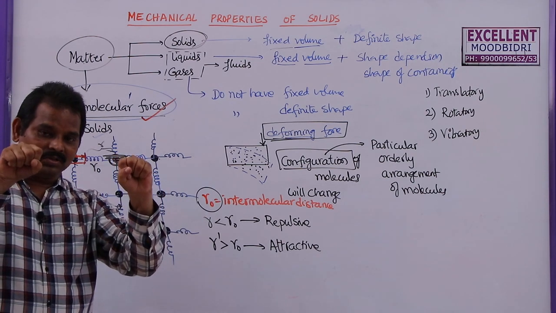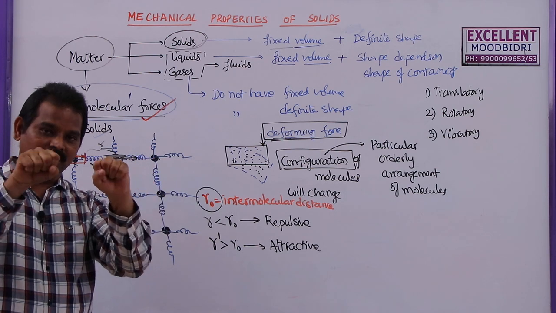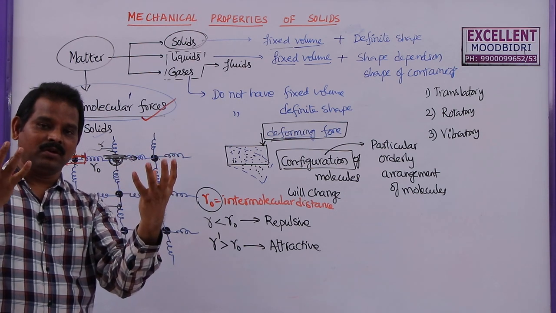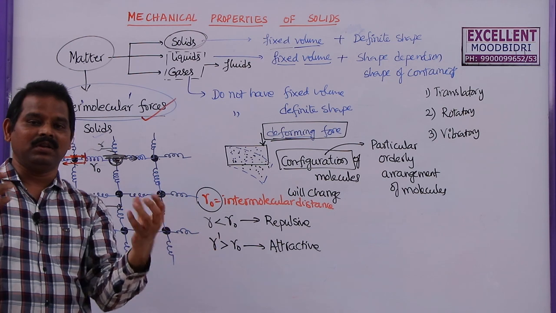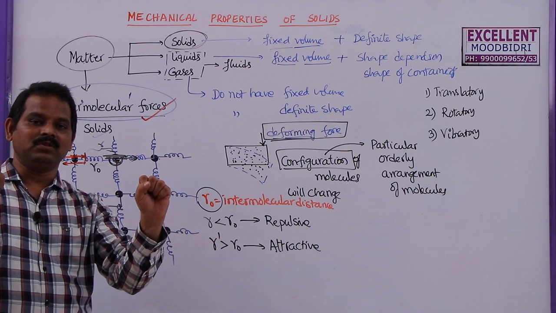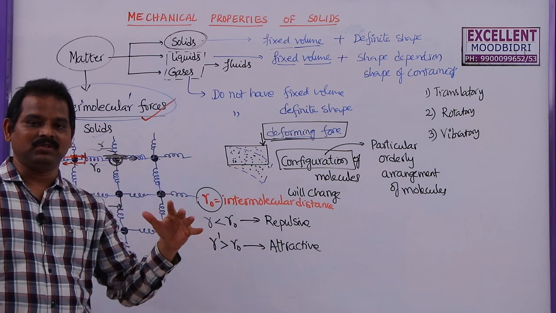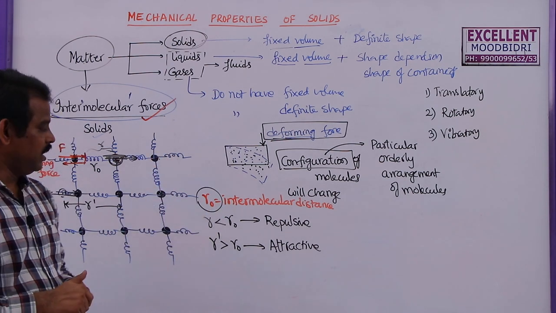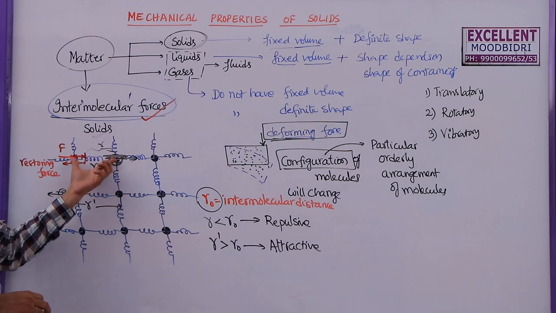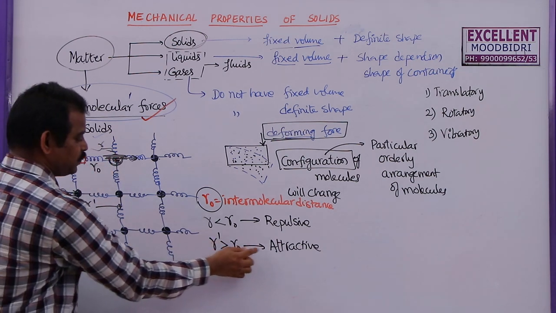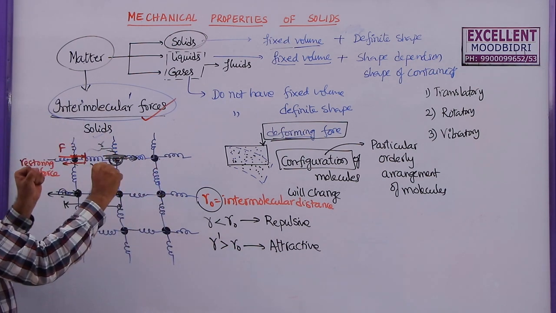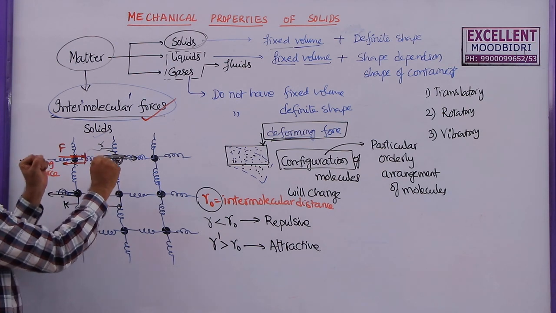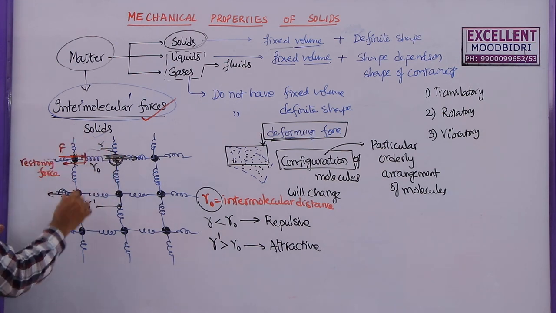If temperature is less, R naught will be less. If you increase the temperature, then due to thermal agitation, due to the energy gained from heat, they will try to move away from each other. That's why generally bodies expand on heating. So whenever R naught increases, they expand because the distance between these two will increase. Now, whenever it expands, the attractive force will try to keep it in the particular fixed position.